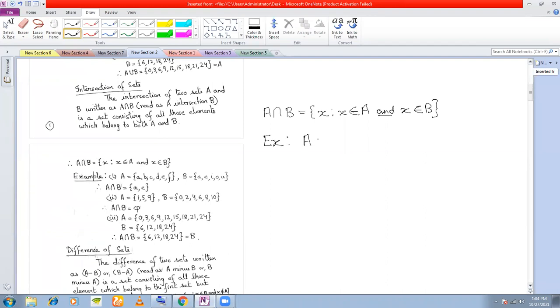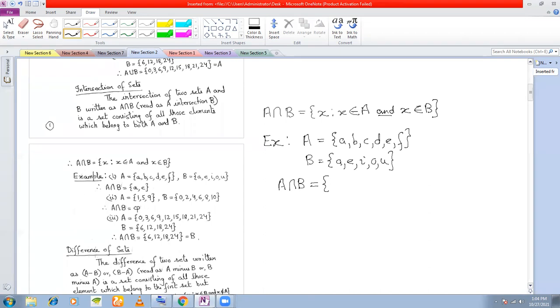suppose I have the set A is equal to, and if I have the set B is equal to, you see that if I want to find out the intersection of these two sets, A intersection B, what is the only element that is common to A and B?